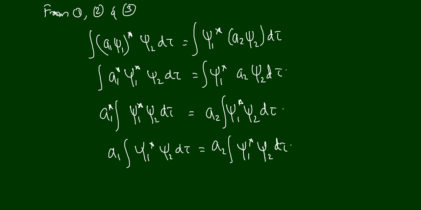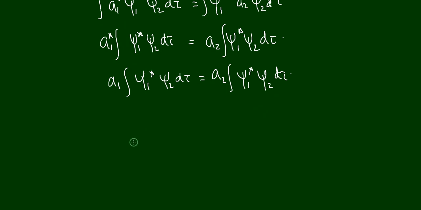From this one we can write (a1 minus a2) into integral psi1 star psi2 d tau. What I did is that I brought all the terms on the right hand side to the left hand side.